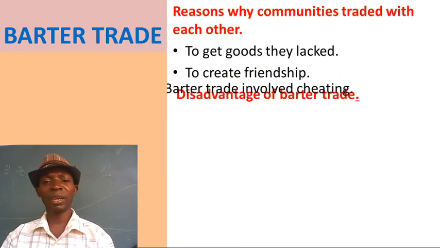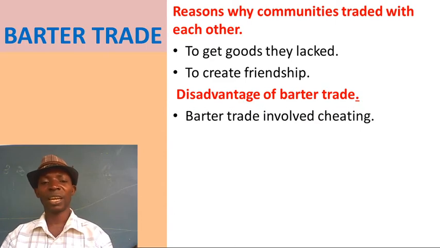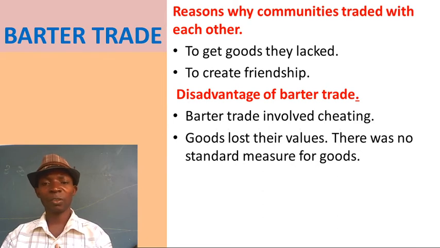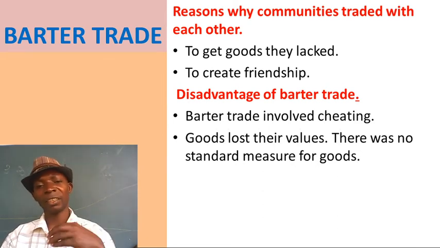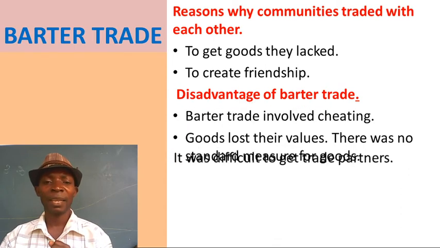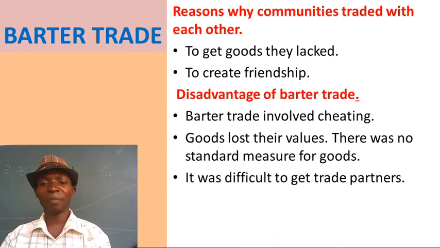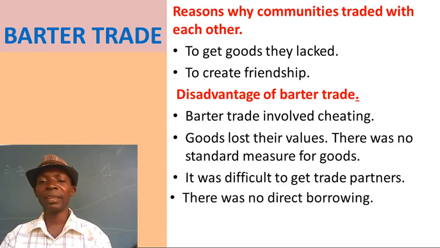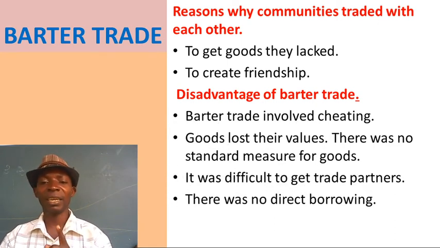Bad things about barter trade: there was cheating. How do you exchange a goat for a cow? That is cheating. Goods lost their value. Something valuable was exchanged for something less valuable. Then it was difficult to get a trade partner, someone who is your daily customer. Today you go there and what you want is lacking, you go to another person. But today you have customers who know you, and when you come they can even give you goods on credit. But then there were no trade partners, no one you would say is the one I'll be dealing with.